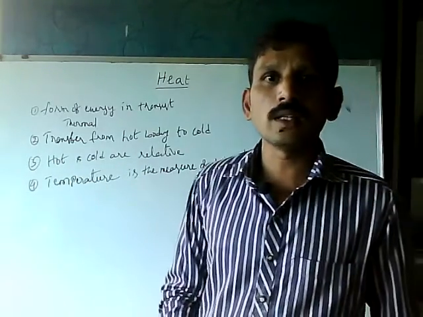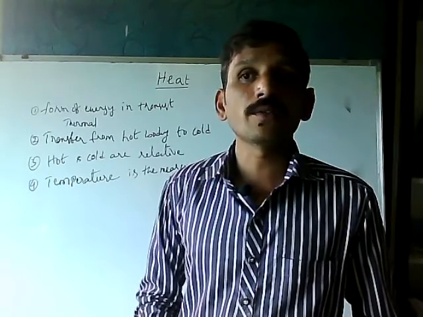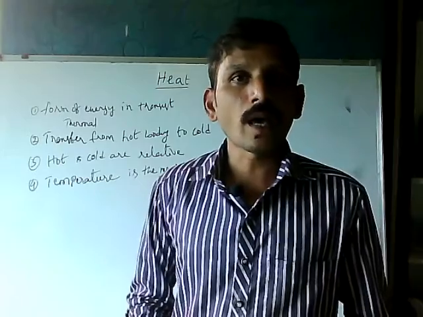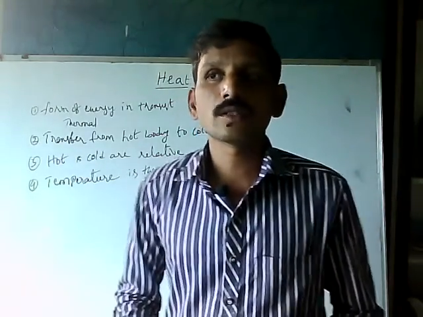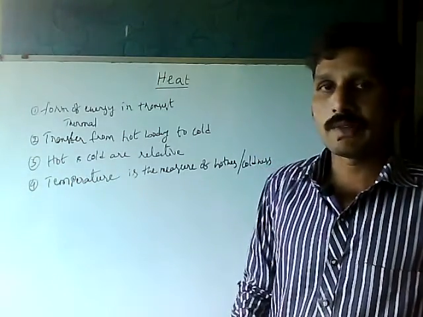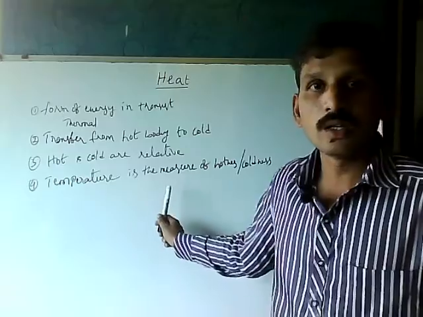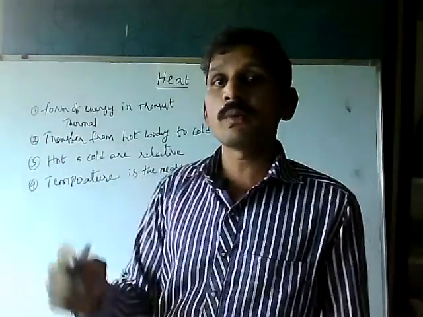Scientifically, temperature is the average kinetic energy of the substance or the object. For convenience, for our conventional definition, we say that temperature is the measure of hotness or coldness. What about heat? Heat is an energy. Which form of energy?